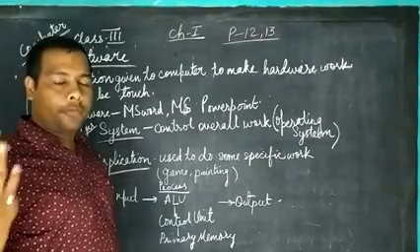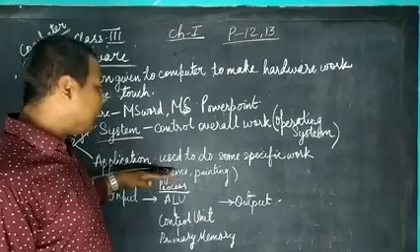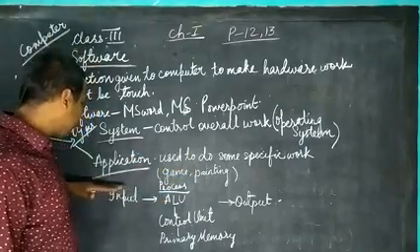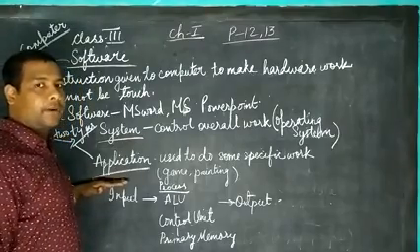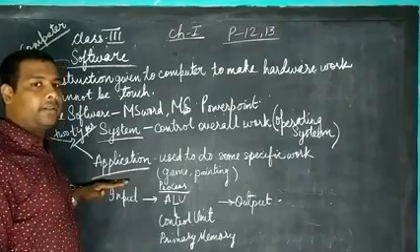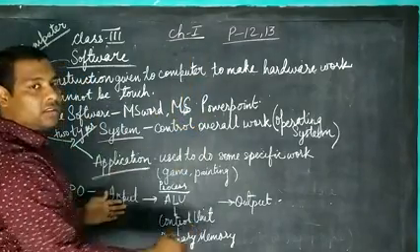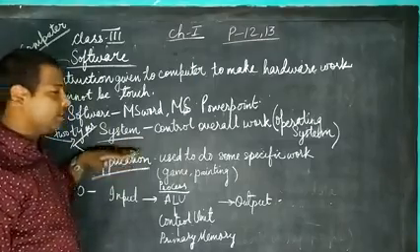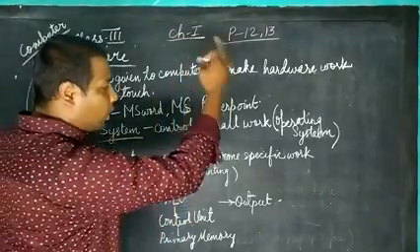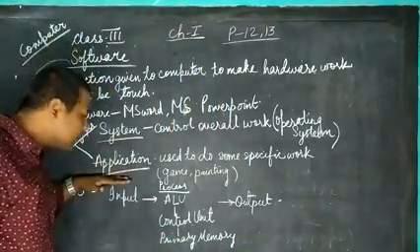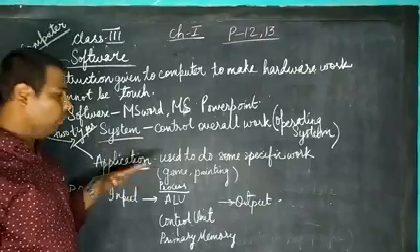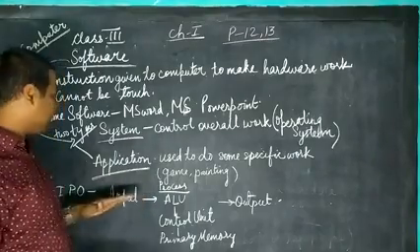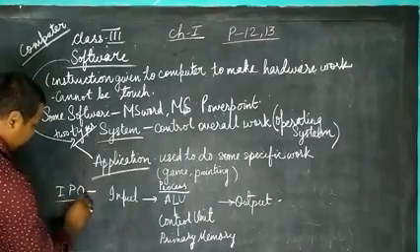If you have gone for the practical, you have seen that the MS Word, Notepad, Paint, these all things are application software. But whenever you are turning on the computer, that something is arranged, that is system software. So both are different. System software looks over all of the computer, but the application software is for only one work. And the last point of this chapter is IPO.